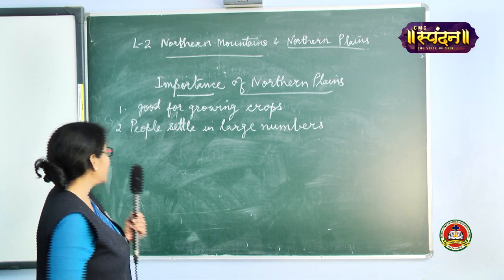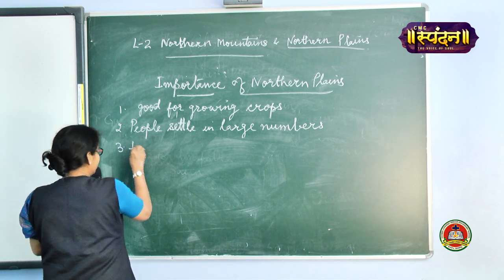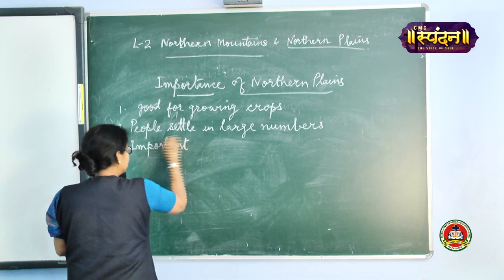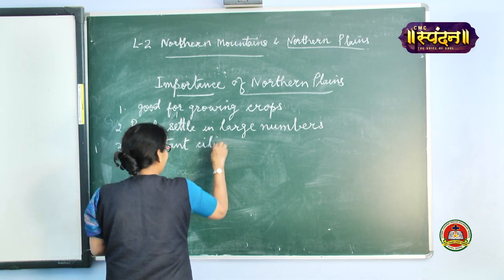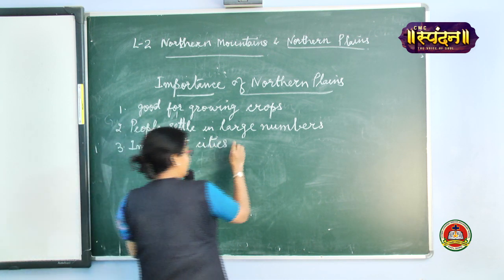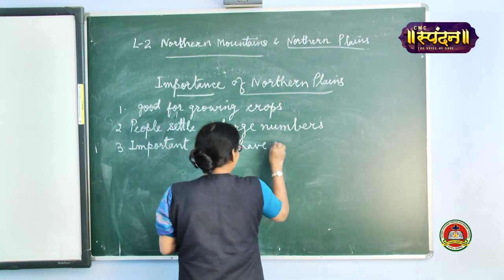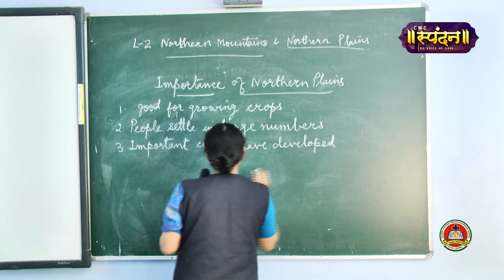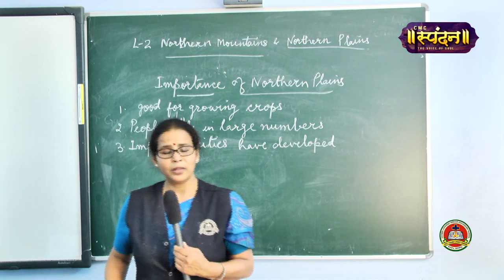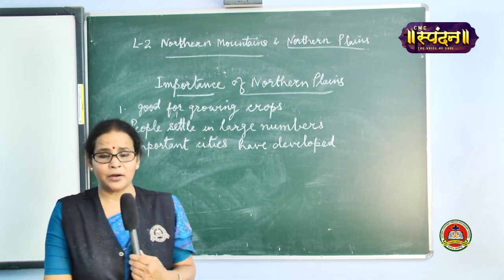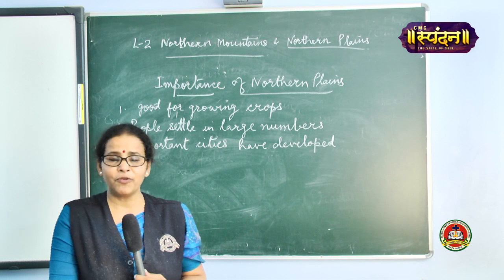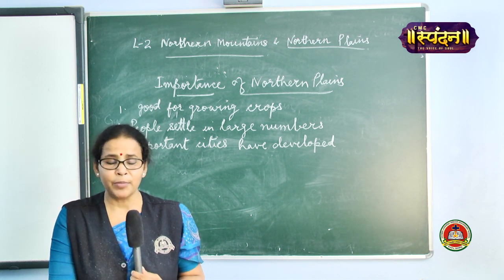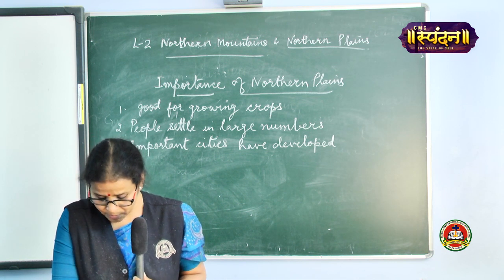Then important cities have developed beside the banks of these rivers. Many important ancient cities have developed. Why have so many cities developed beside this? Because most of the cities need what? They all need water for their factories, right? So because of plenty of rivers over here, they get plenty of water. So it's easier for them to establish around these river basins.